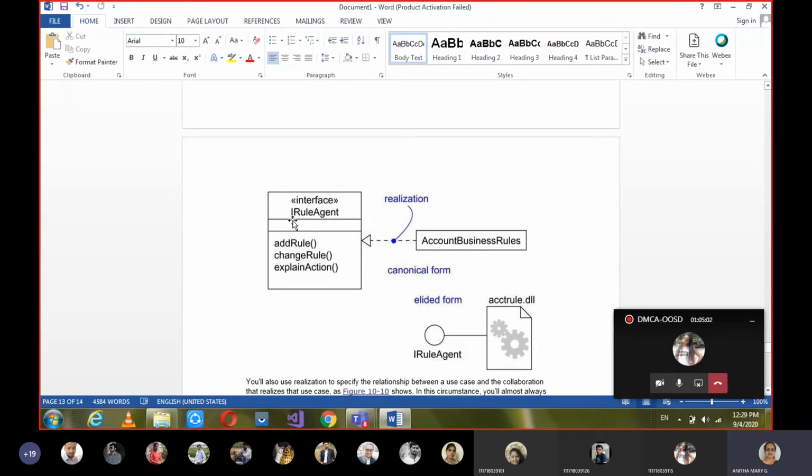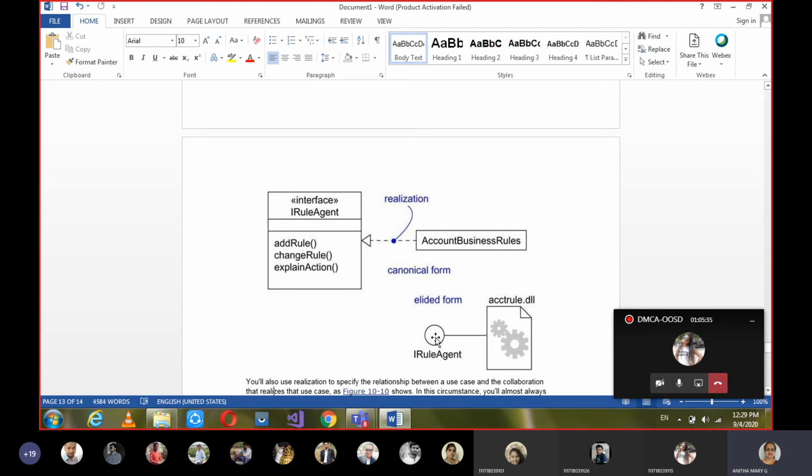But what is the representation of an interface? It's a circle. Yes or no? Circle, the simple form, which we call the elided form. In the elided or simple form, we just give the interface as a circle by naming it with text preceded with I, saying it is an interface. And that is connected to whichever .exe, .dll, components or classes through which it can be realized.